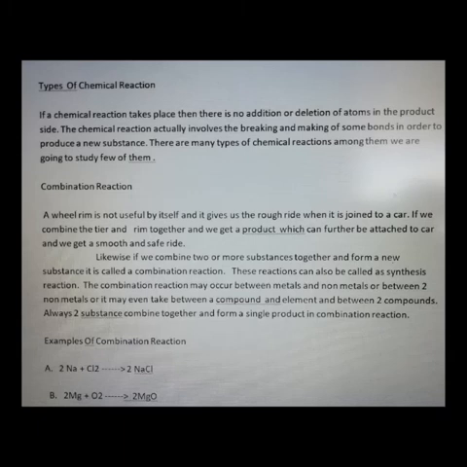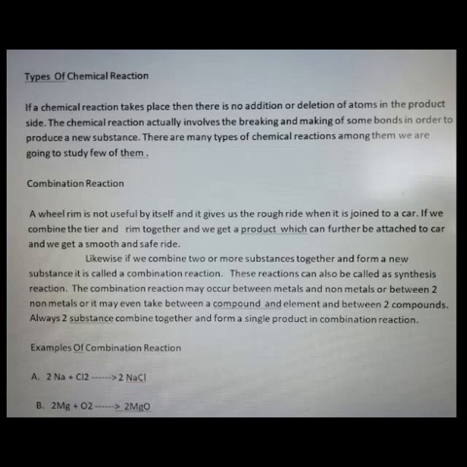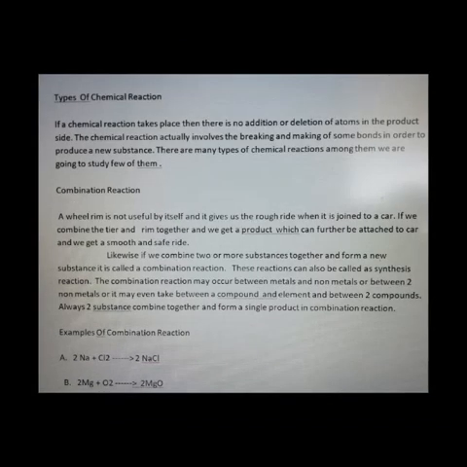Examples of combination reaction: when 2 moles of sodium reacts with chlorine to form 2 moles of sodium chloride. Here it is an example for